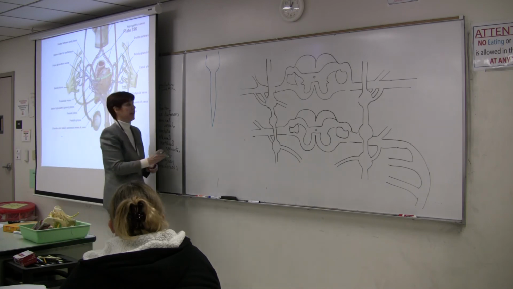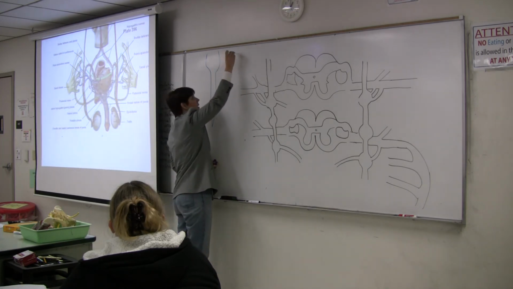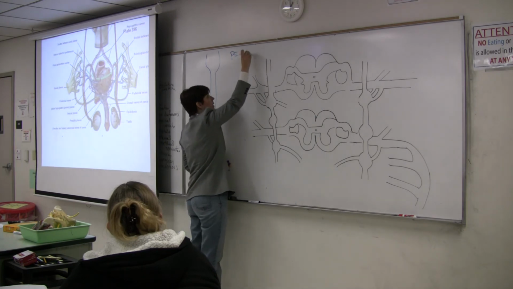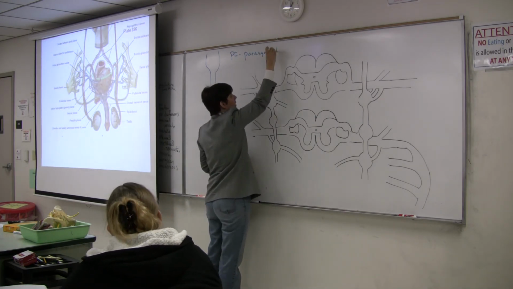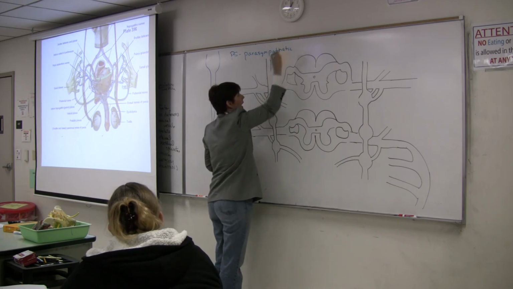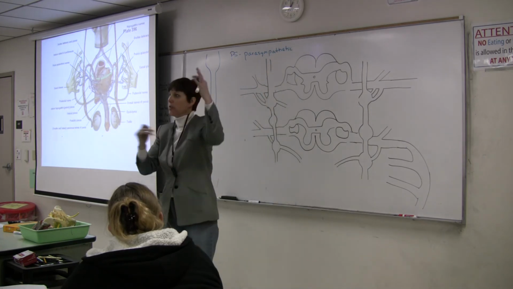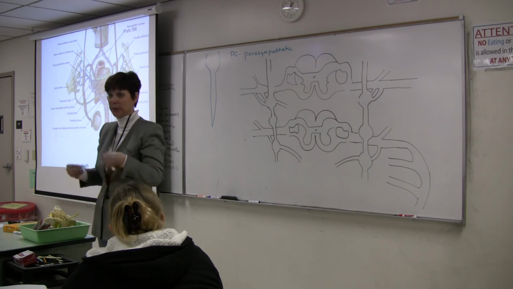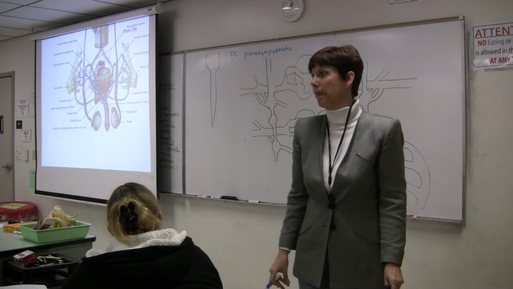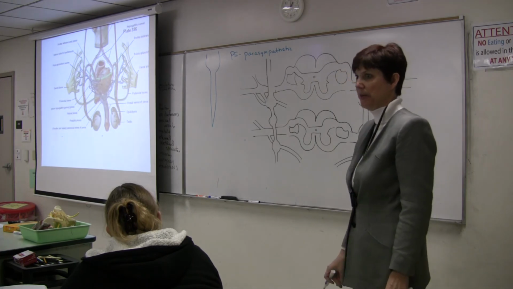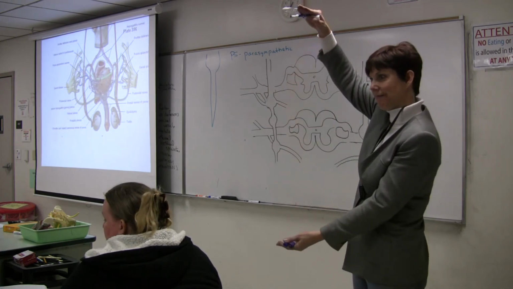The parasympathetic nervous system is known by location as what? What 2 parts of the central nervous system contribute to parasympathetic nerves? Anybody know? Top and bottom.